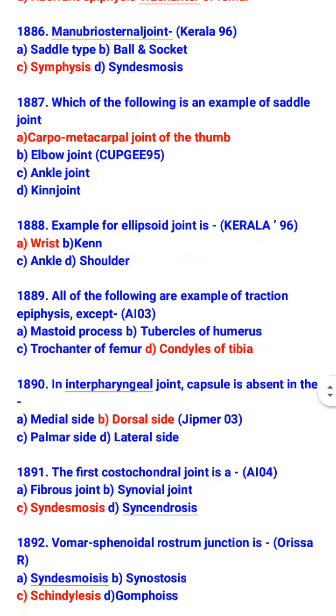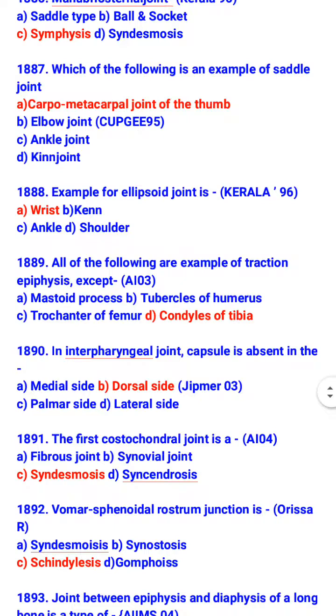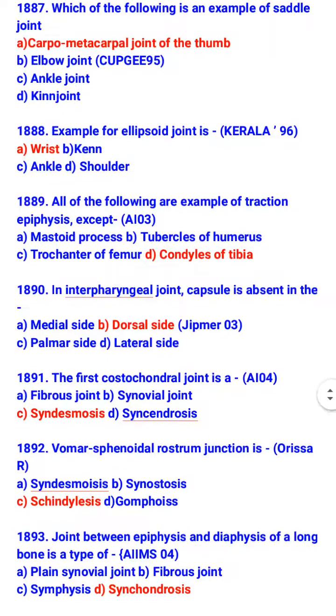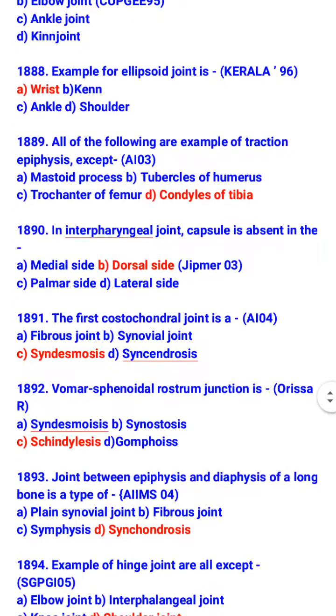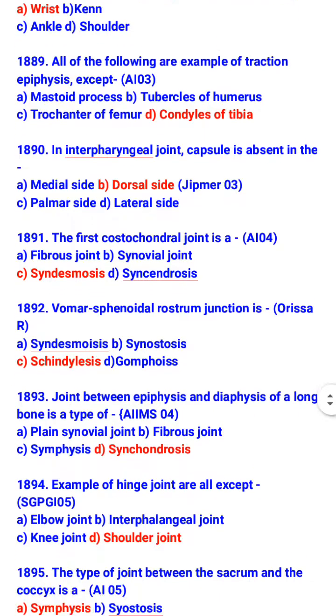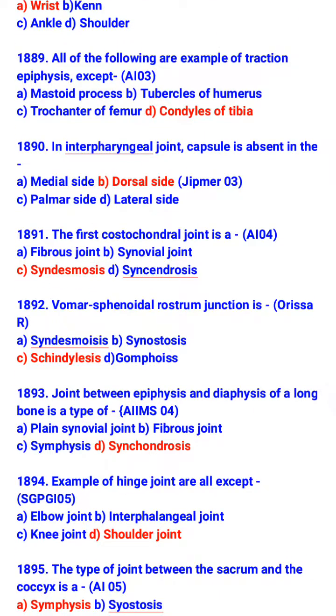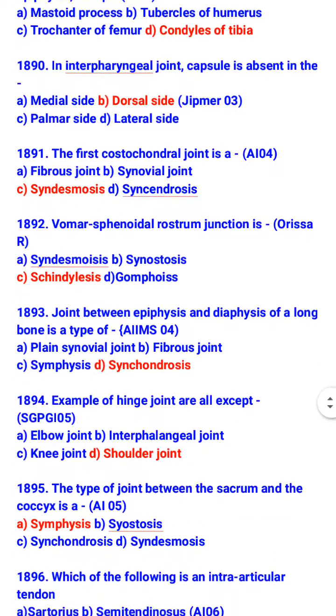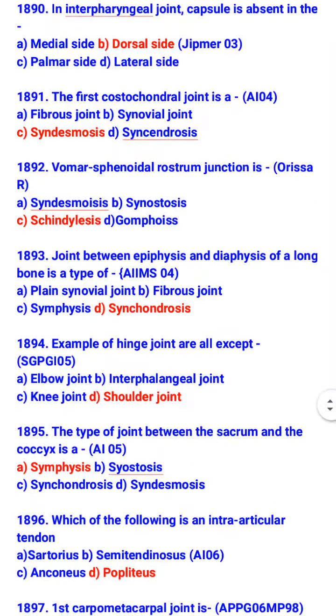All of the following are examples of traction epiphysis except condyle of tibia. So which are traction epiphysis? Mastoid process, tubercle of humerus, and trochanter of femur. In interphalangeal joint, capsule is absent on dorsal side. The first costochondral joint is a synchondrosis. Vomer sphenoidal rostrum junction is schindylesis. Joint between epiphysis and diaphysis of a long bone is a type of synchondrosis.